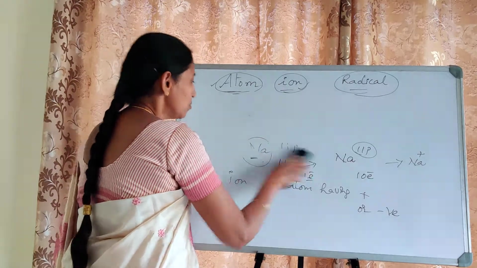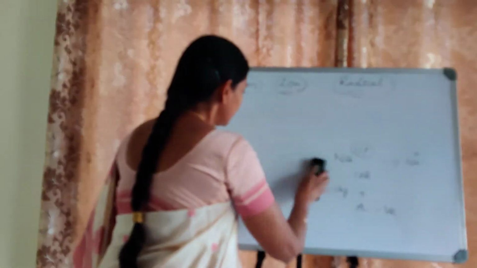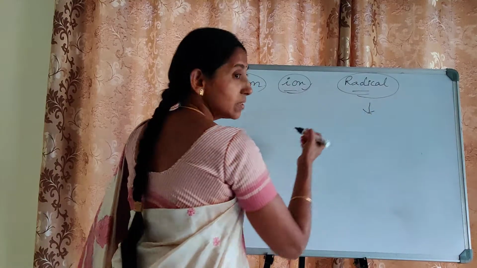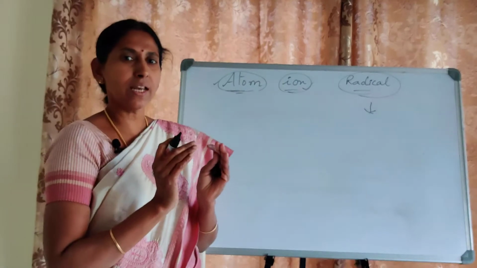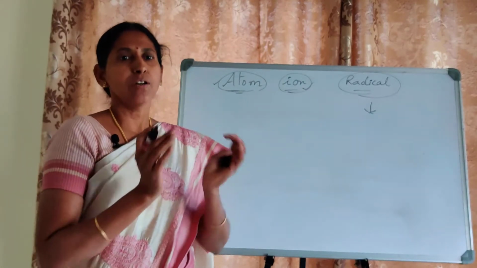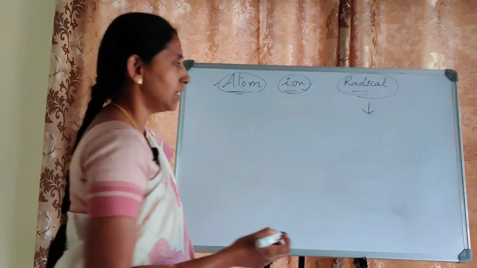So here, not a single atom, I said group of atoms. Group of atoms, if they are holding some charge, is called a radical.